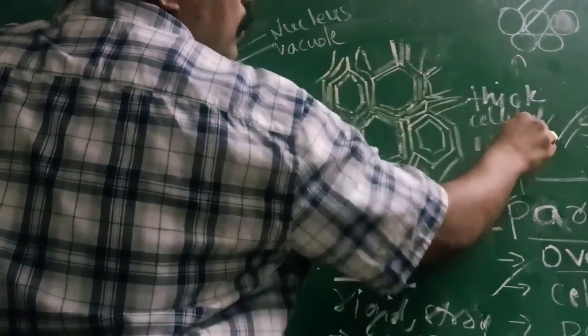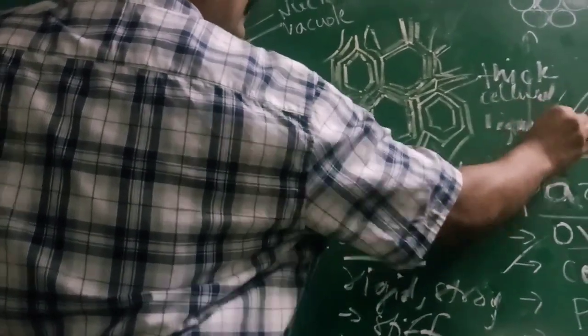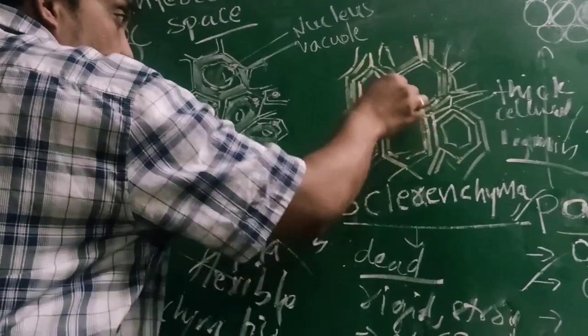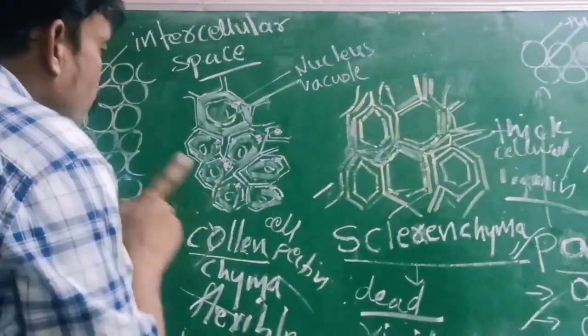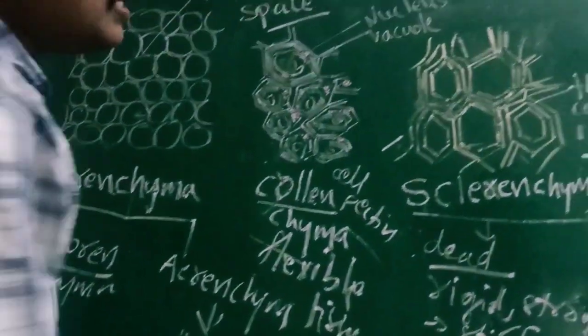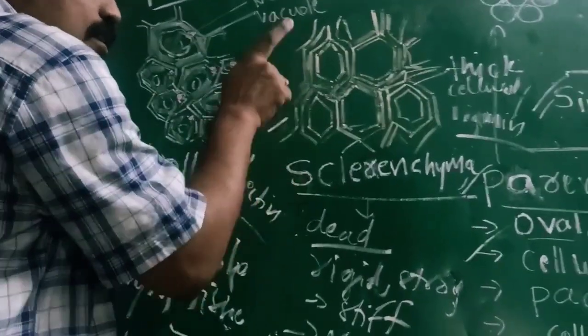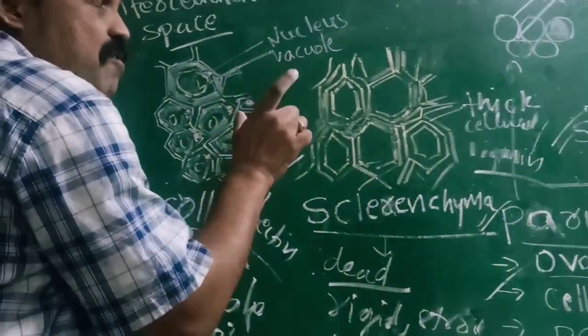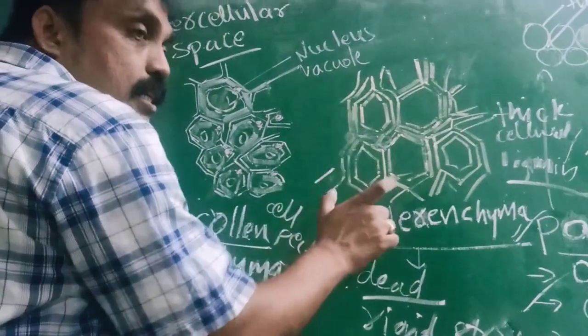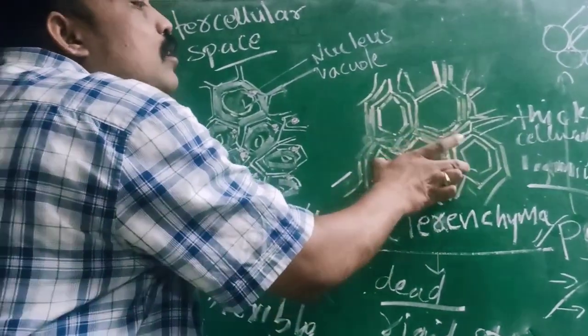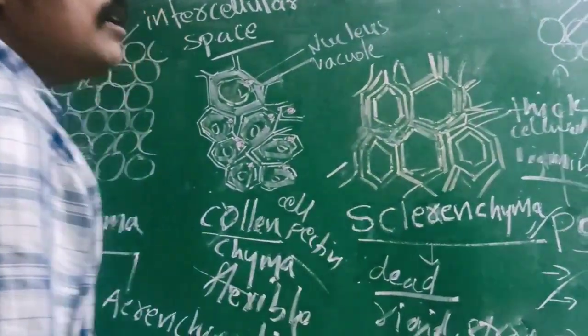So try to remember the lignin material. The outer covering layer is very thick compared with parenchyma and aerenchyma. Sclerenchyma cells are dead cells with a very thick outer covering layer, rigid, strong cells.